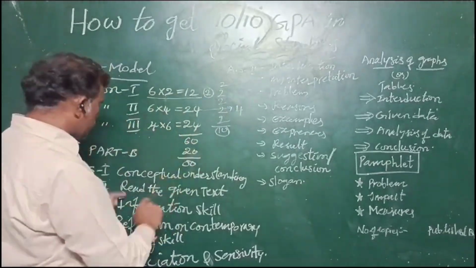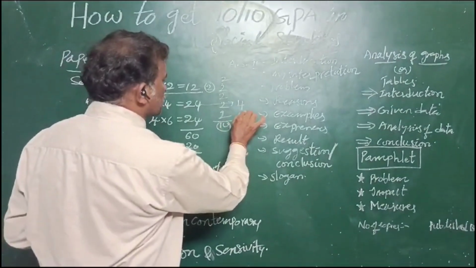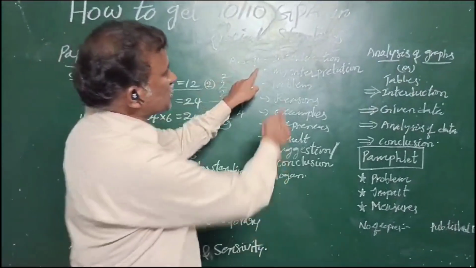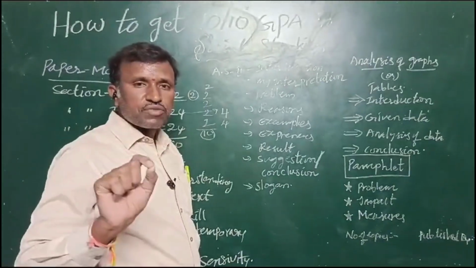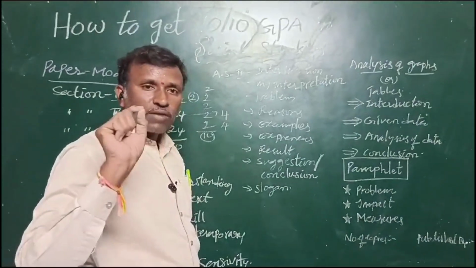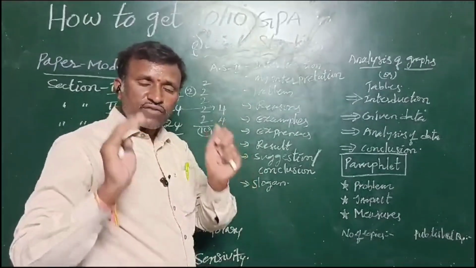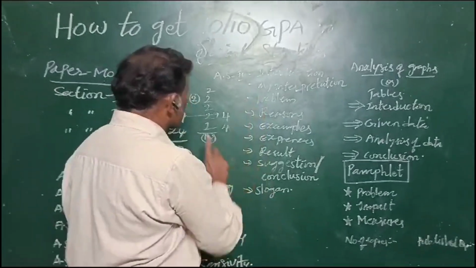The next question will be read the text interpretation. 100% the question will come. For read the text interpretation, we have to follow some parameters. It is very important. If you follow the parameters, definitely you will get 4 marks.